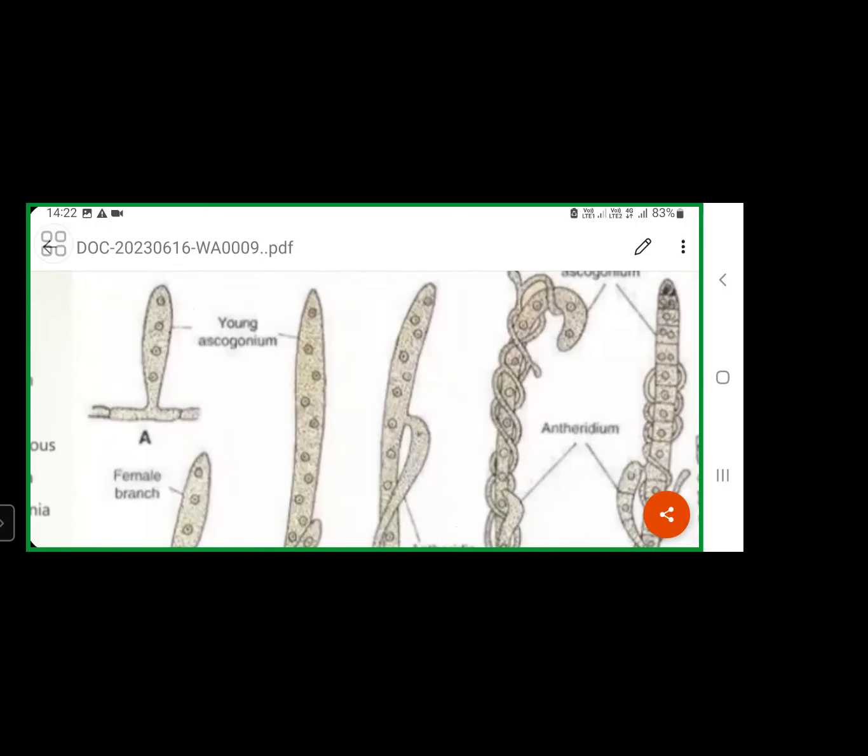At that point of contact, the cell walls will be ruptured or dissolved. The cell wall of the antheridium and the cell wall of the ascogonium, both will be dissolved or ruptured. So as a result, what will happen? The cytoplasmic content of the antheridium will mix with the ascogonial cytoplasm. But the nucleus of the antheridium will not enter into this ascogonium. Nuclear fusion does not take place here. Just cytoplasmic contents mixing takes place here.